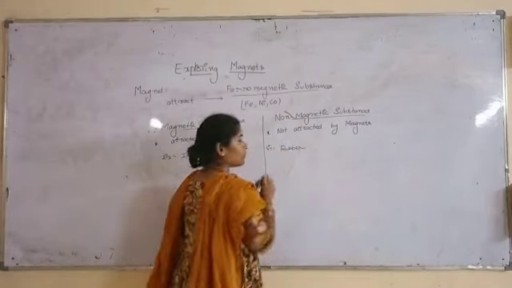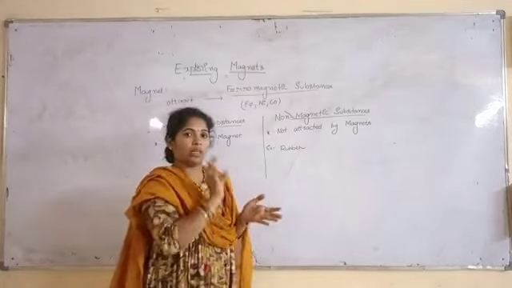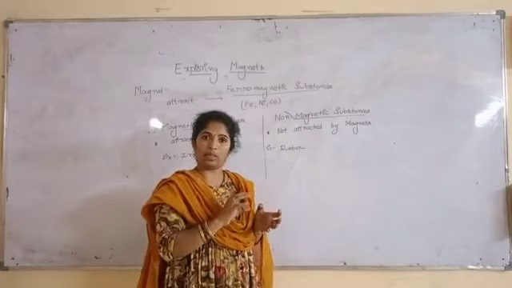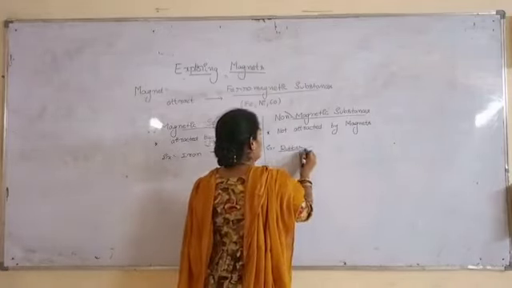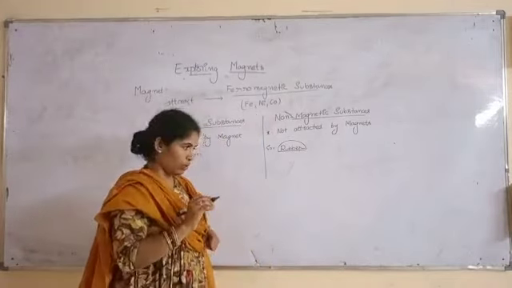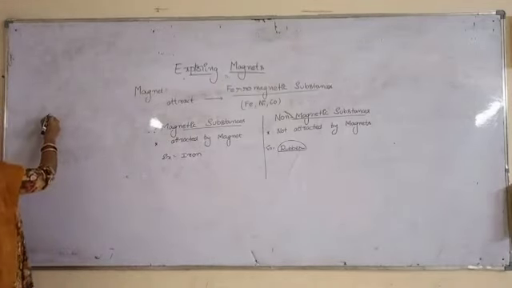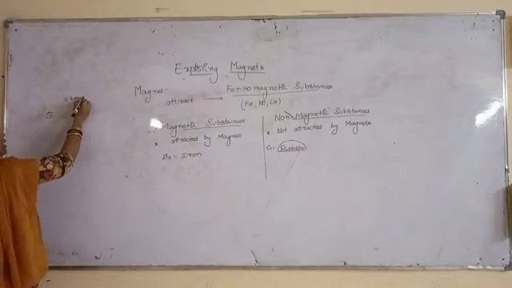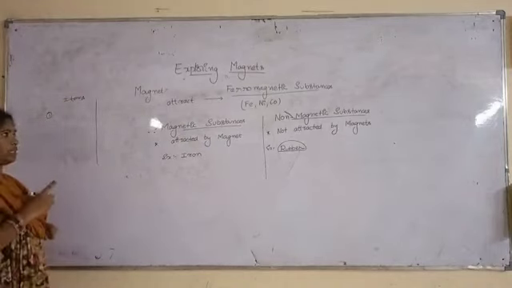If I bring the magnet and touch the rubber, will it attract? No. So rubber is a non-magnetic substance. Observe your surroundings and make a list of a few items and check whether they are attracted by a magnet or not.